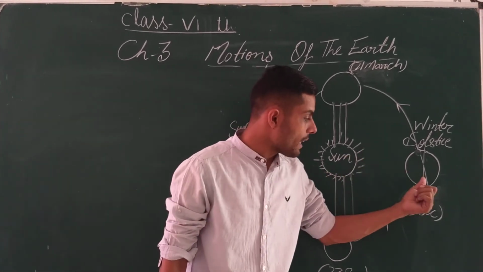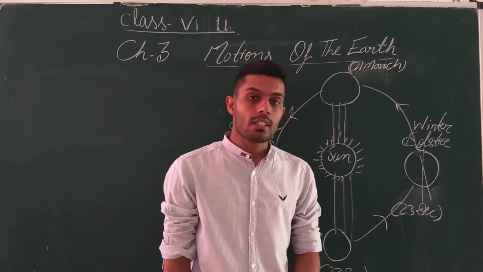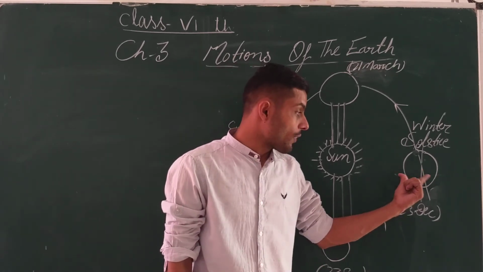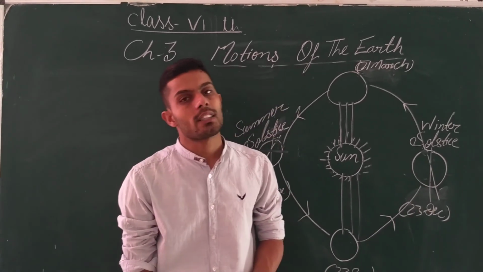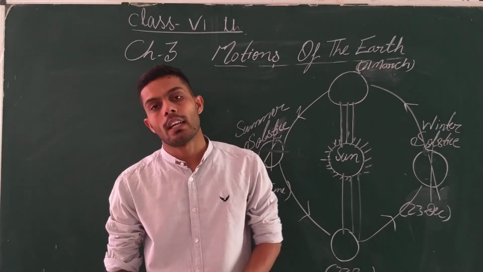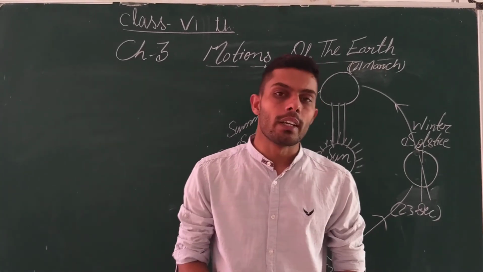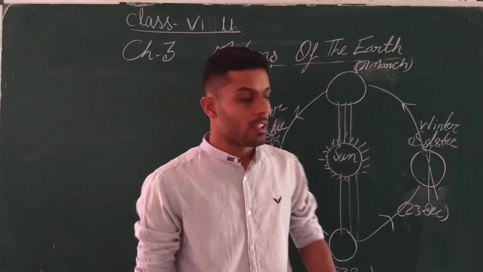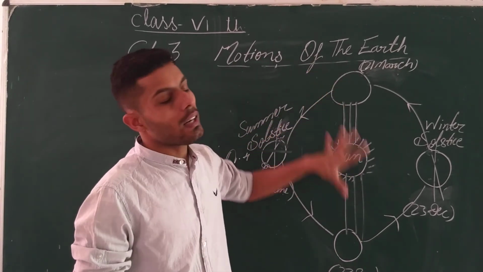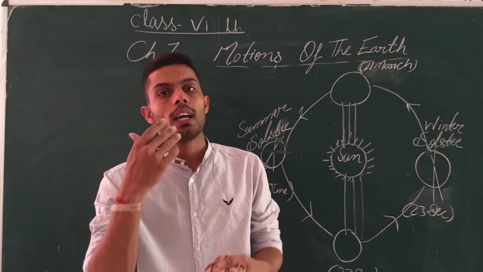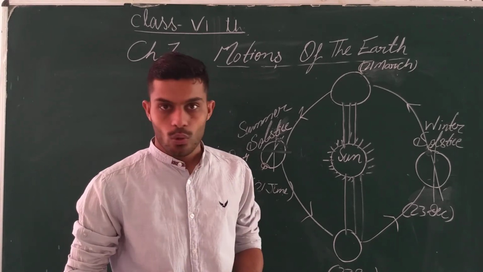And in the winter solstice, the Tropic of Capricorn will receive the maximum sunlight. Got it? Due to which there is the formation of the winter solstice. Got it? So this is all about this chapter, how the seasons, the days and nights are formed. Got it?